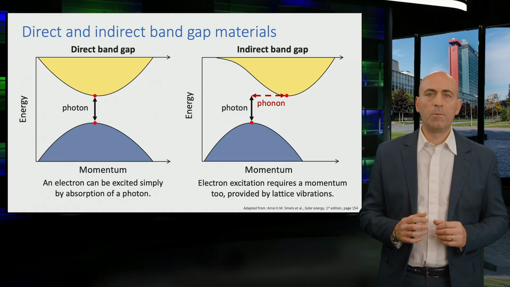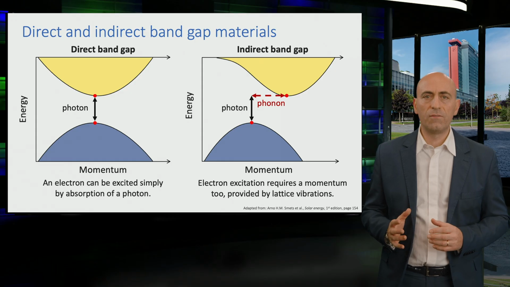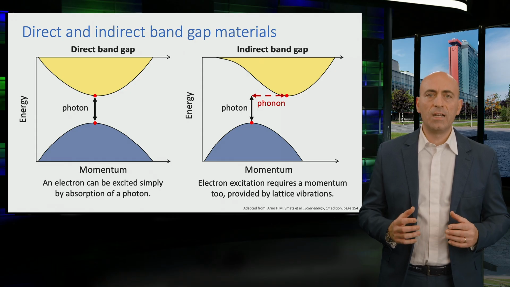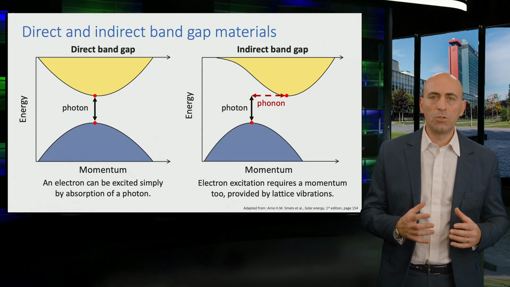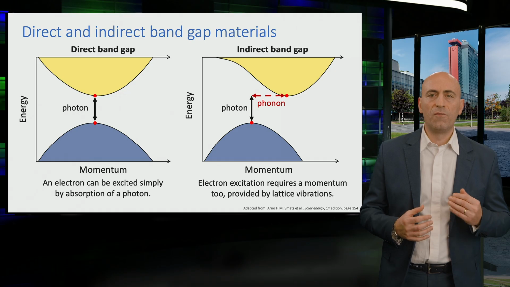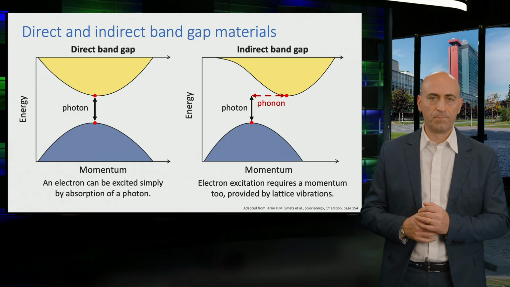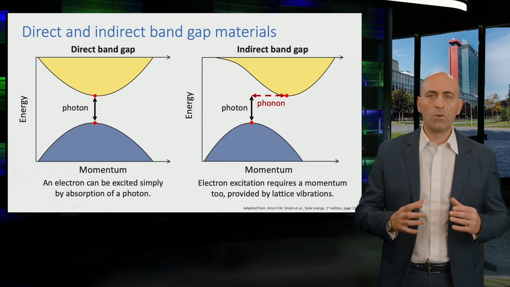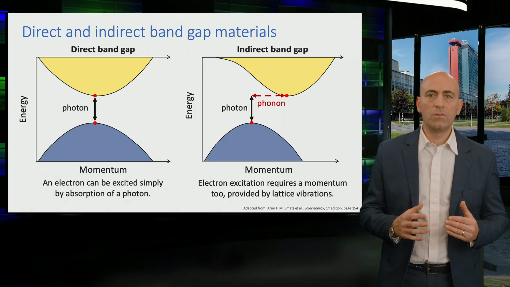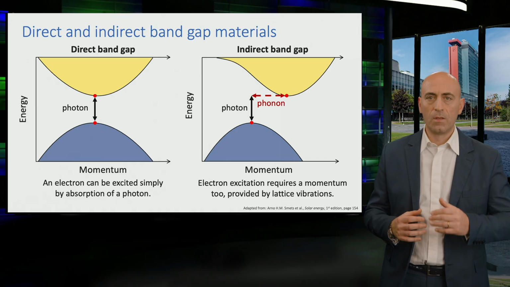In a direct bandgap material, illustrated to the left, an electron can be excited from the valence band to the conduction band simply by absorbing a photon with energy equal to or greater than the bandgap. The momentum of a photon is negligible, so the electron's momentum essentially stays the same during this vertical transition.